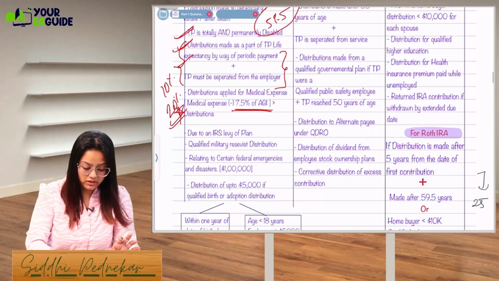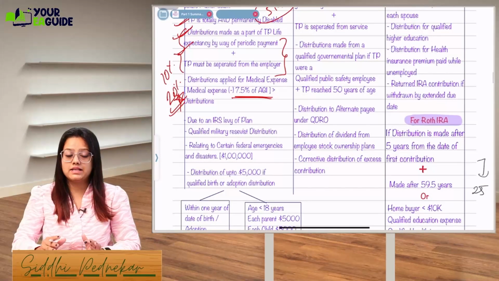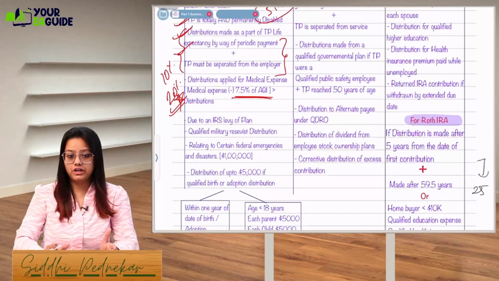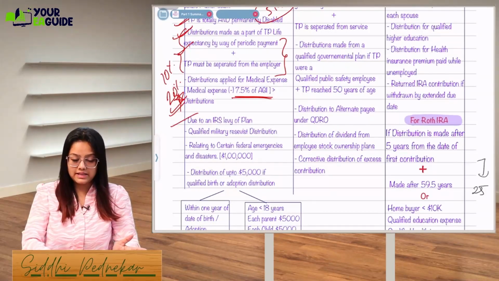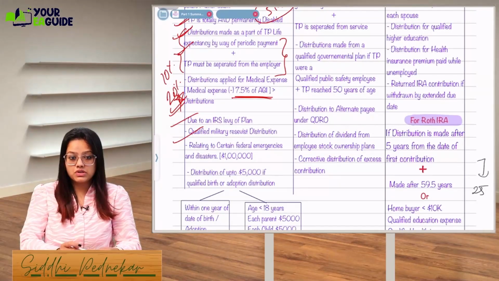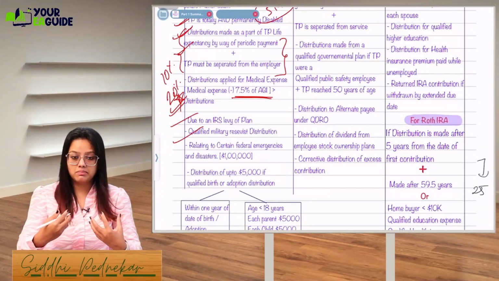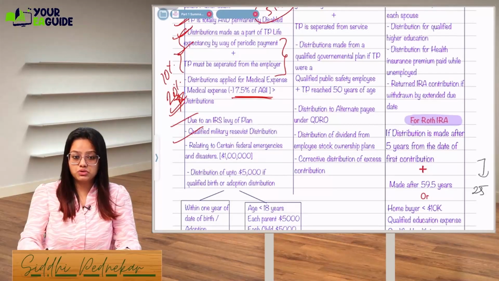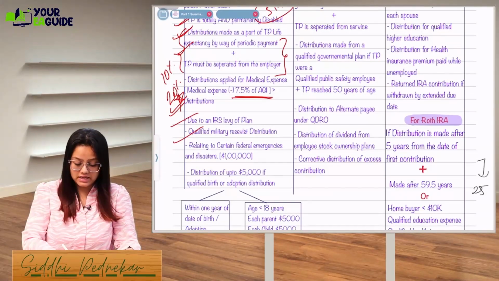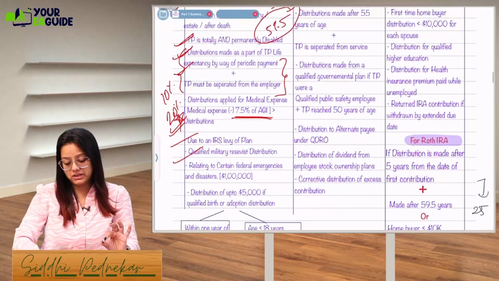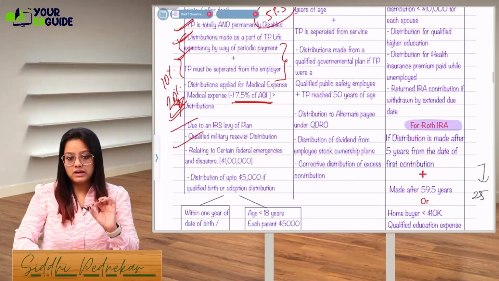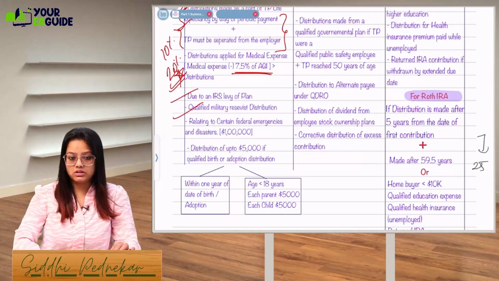This is important. Next is due to an IRS levy of the plan. Let's say the IRS has levied your plan, and now they want to withdraw the amount for repayment of any of the past dues of the taxes. So due to the IRS levy, or a qualified military reservist distribution, being a military member, if you're taking a distribution based on that, then it is allowed. No 10% penalty will be leviable. I'm again and again repeating the purpose of what we are learning: the 10% penalty will not be leviable in all these cases.